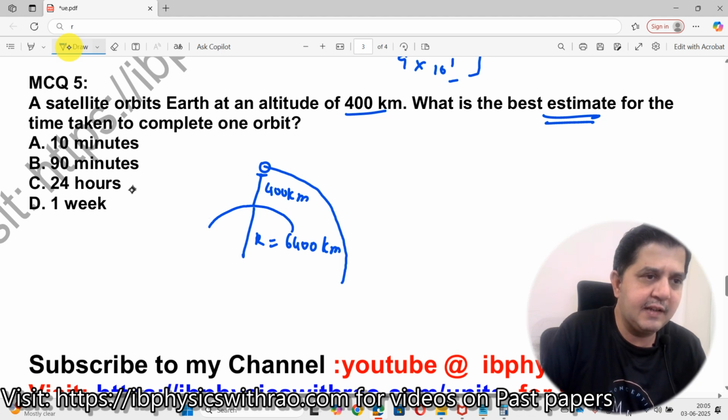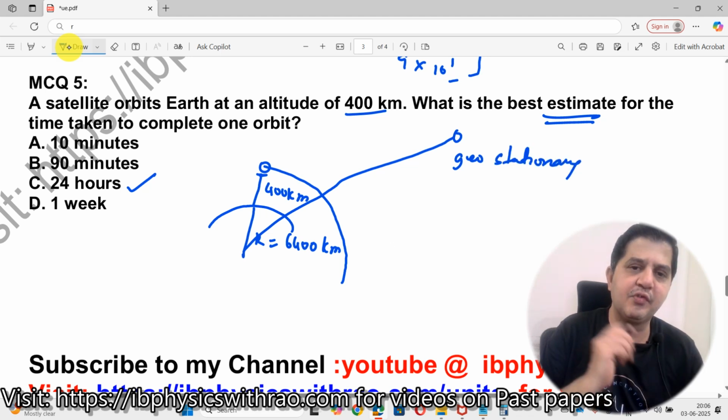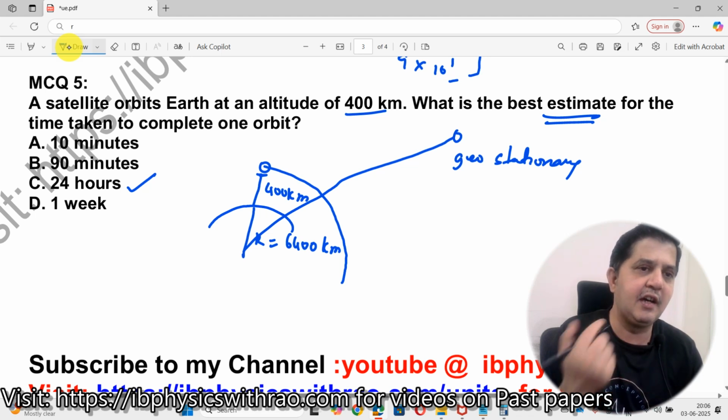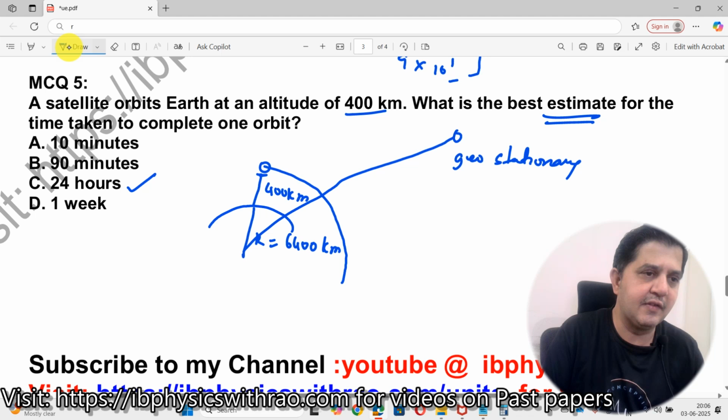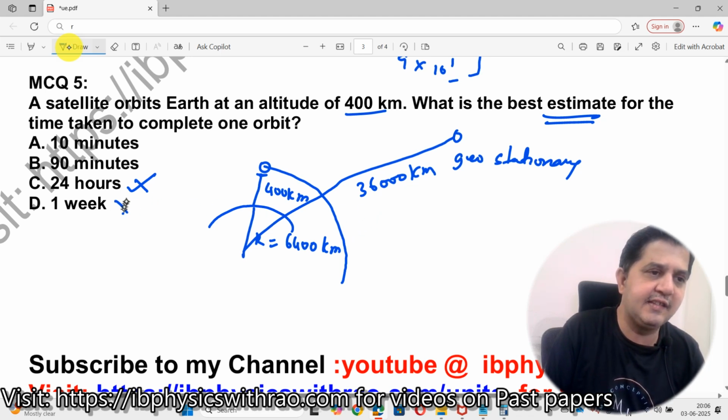See, let us take this one here. If it takes 24 hours, what do you mean by that? The satellite is at a very far distance, and this is what you call a geostationary satellite. It moves along with the Earth's speed itself. So definitely it is not 24 hours. Wrong. 1 week. If it's 24 hours, if it's a geostationary satellite, the distance it has to be should be around 36,000 kilometers. So definitely it is not 24 hours. The larger the distance, the lower the speed, and the higher the time it takes. So based on that reason, you can say this is also incorrect.